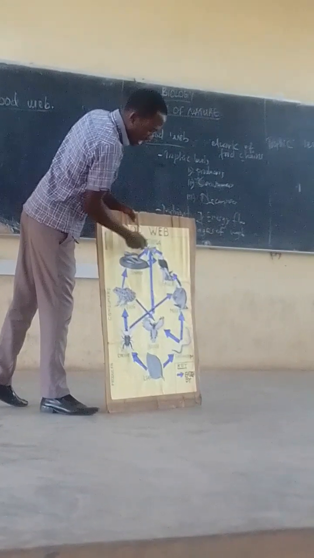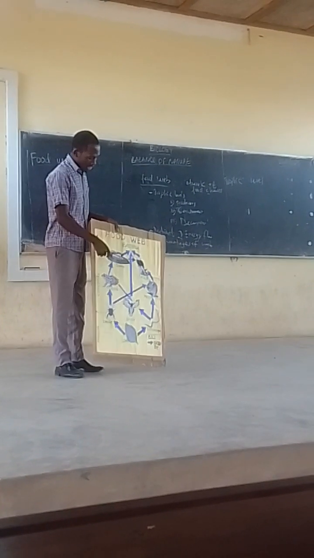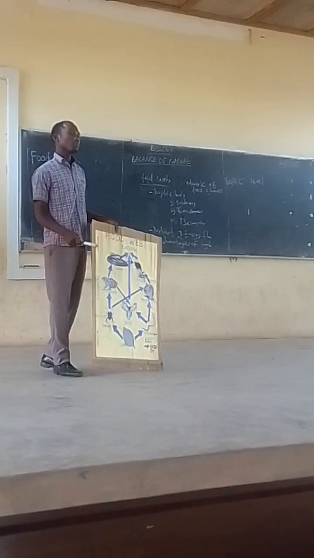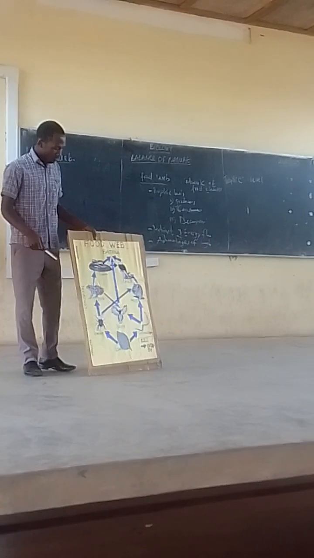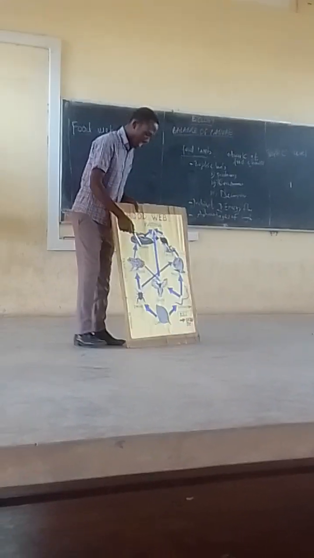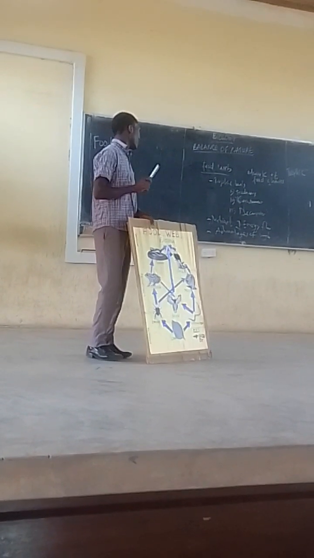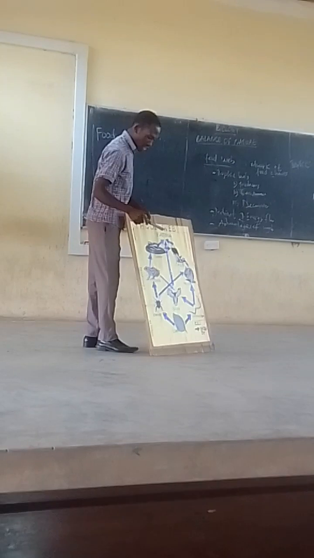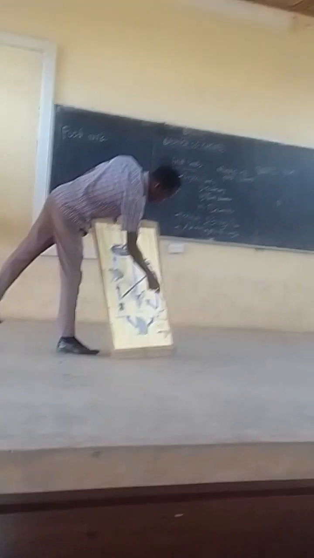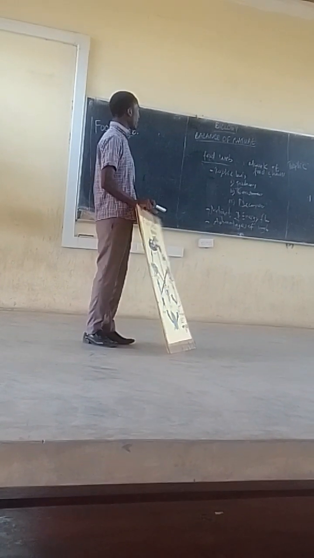And without this, the survival of this snake is no longer there. So the presence of this makes possible the presence of this, and the presence of this makes possible the presence of this. That is the balance of nature. The nutrient, as I just said, flows through this arrow.